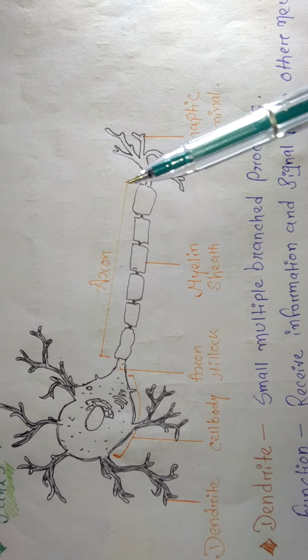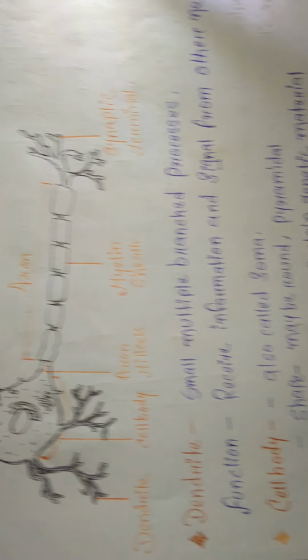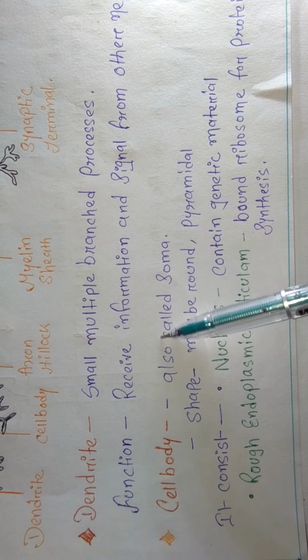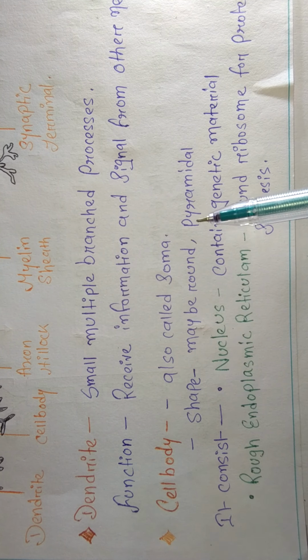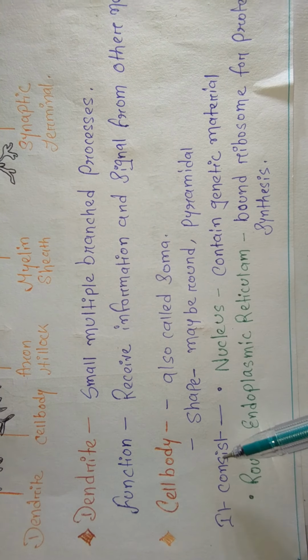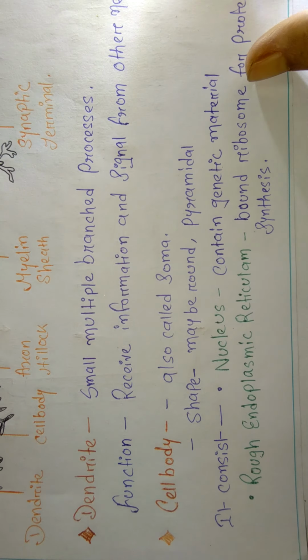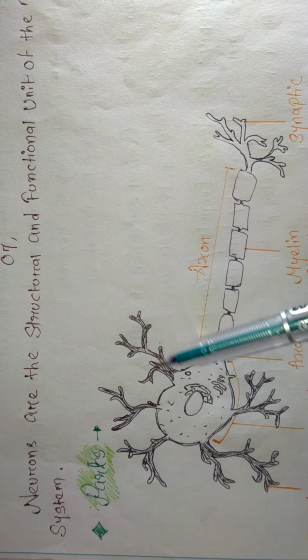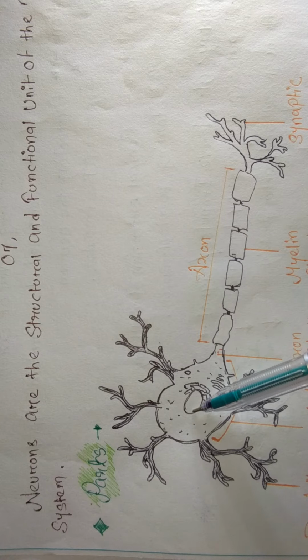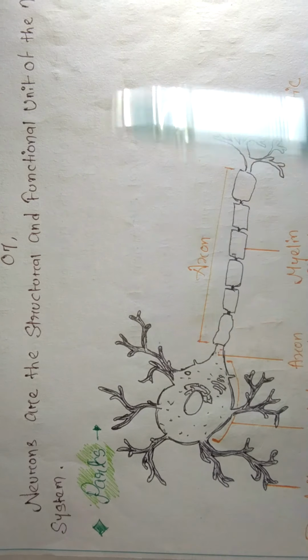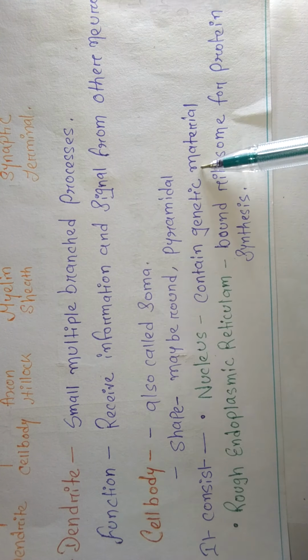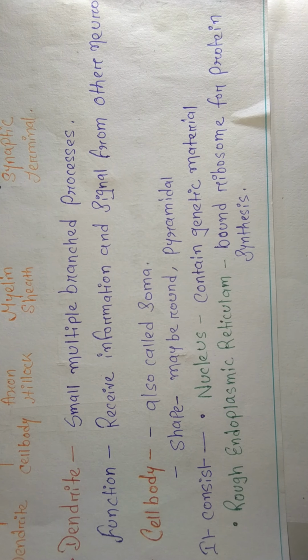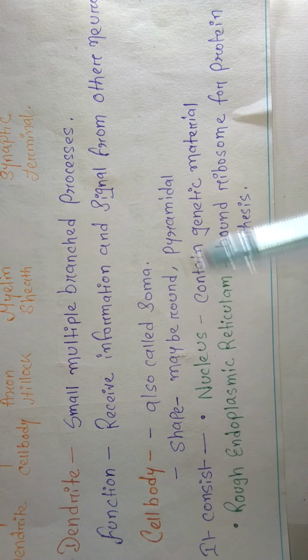After that, let's see the cell body. The cell body is also called the soma. Its shape may be round or pyramidal, and it contains the nucleus. This round portion is called the nucleus. The nucleus contains the genetic material of the nerve cell.